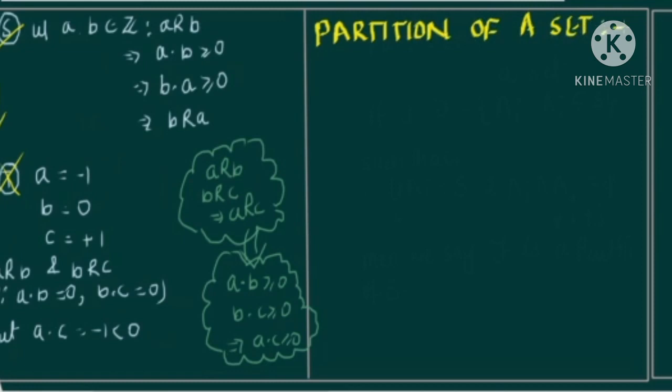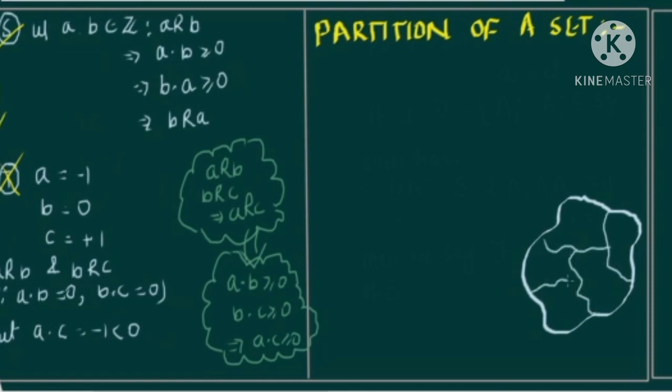Right? Now what is partition of a set? As the name suggests, if you are talking about partition in general, let us say I have this land with me, and I have to partition it. So what do we do in partition? All I need to do is divide this into different parts, nothing else. I have to make pieces of it, right?